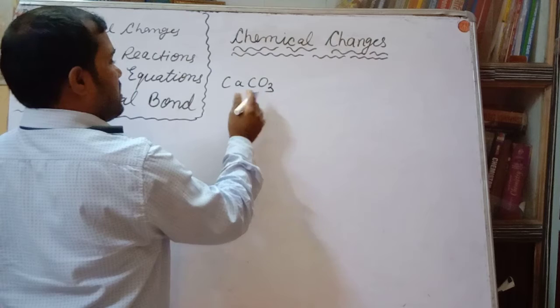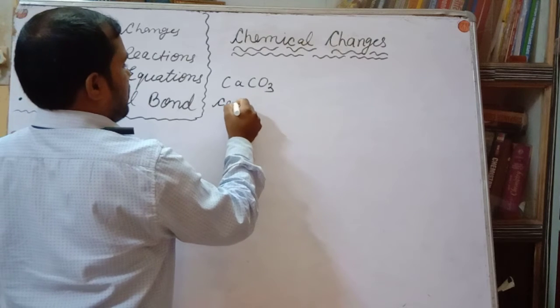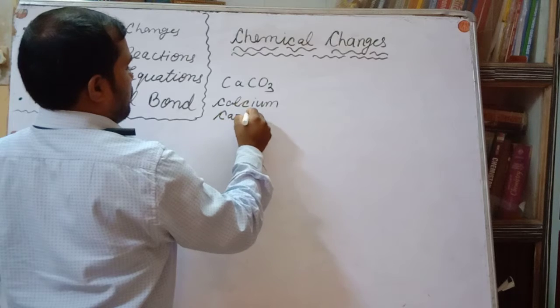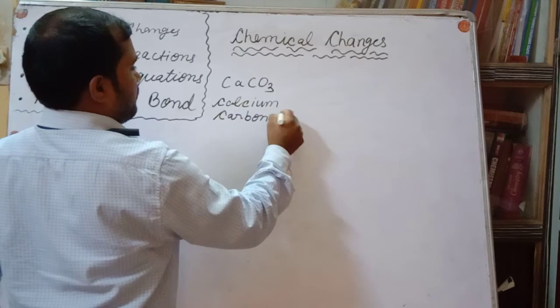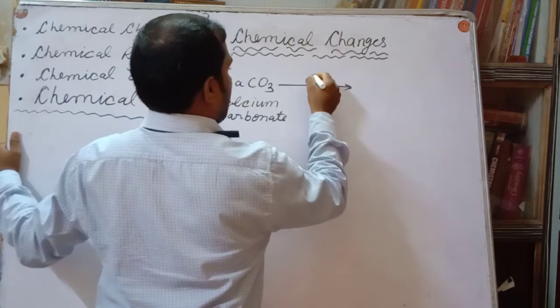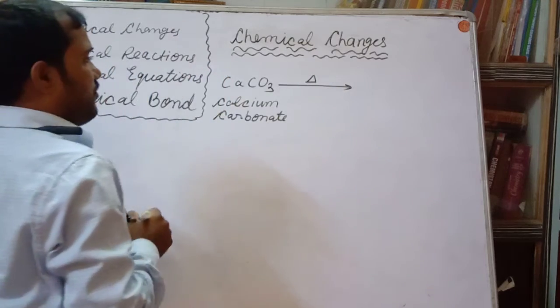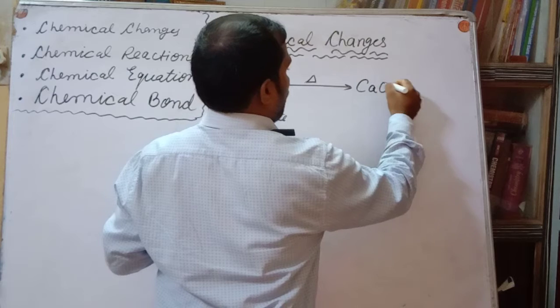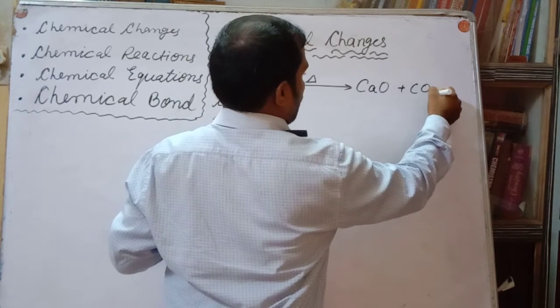This is calcium carbonate. By heating, this is the symbol for heat, you will get CaO plus CO2.